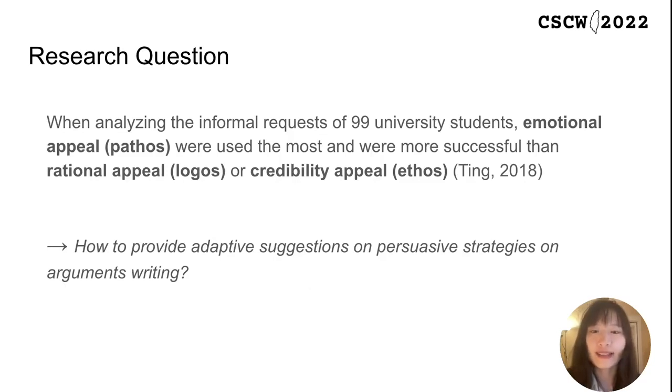For example, when analyzing the informal requests of 99 university students, emotional appeals were used the most and were more successful than rational appeal or credibility appeal. So we want to investigate how to provide adaptive suggestions for persuasive strategies on argument writing.